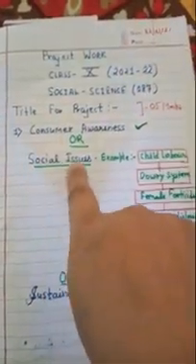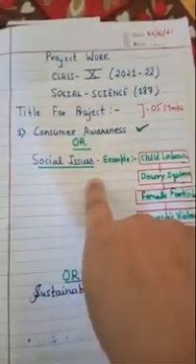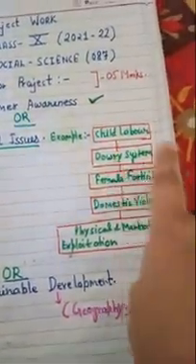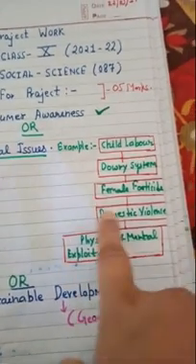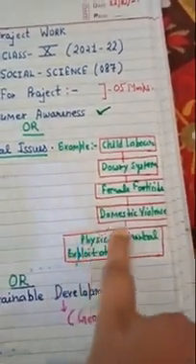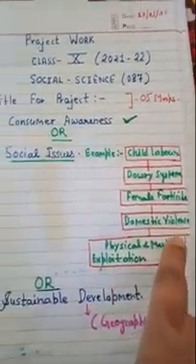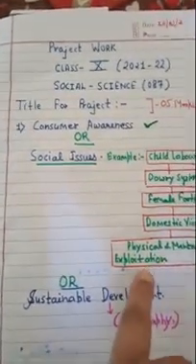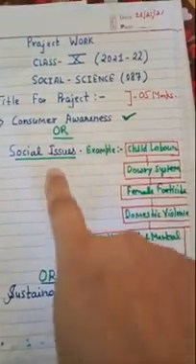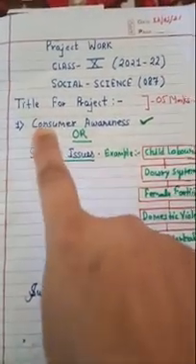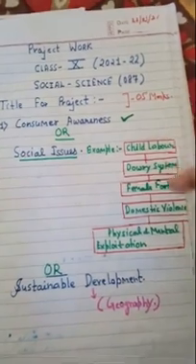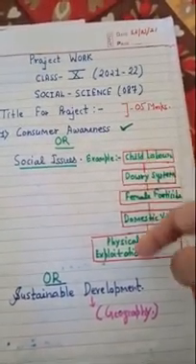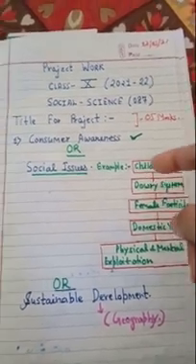Or you can make your project on any social issues. There are so many examples I have written: child labor, dowry system, female feticide, domestic violence with the females, physical and mental exploitation in working place or in the society anywhere. So these are the examples. If you want to make your project in SST on any social issue, you can take any one of these examples. You need not do all of that, any one, because project work is a research